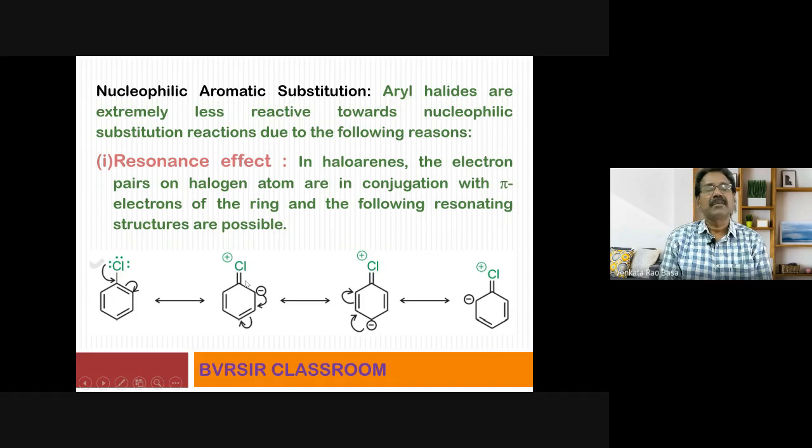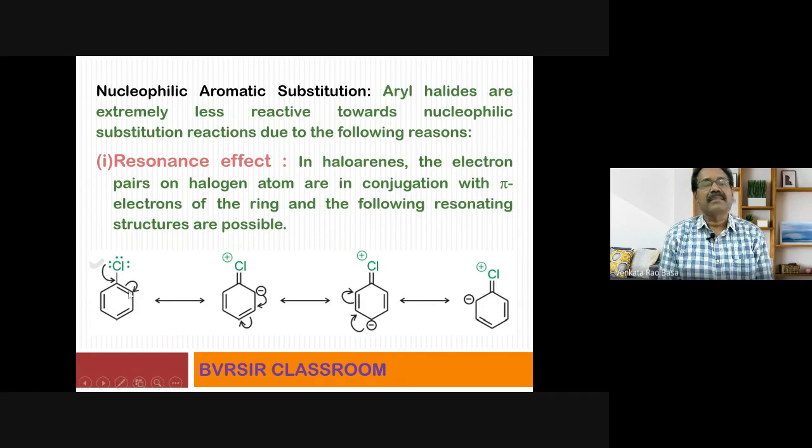Then what happens? You observe this one. Between Cl and this sp2 hybridized carbon, there is a partial double bond like this. Of course, here they have shown it as a double bond. So ultimately a double bond character generates between carbon and chlorine. When compared with a single bond, a double bond is a much stronger one. That is why, since there is double bond character between carbon and chlorine, it is highly difficult to break that bond. That is why they are less prone to nucleophilic substitution reactions. That is the point. Why it is happening like that?